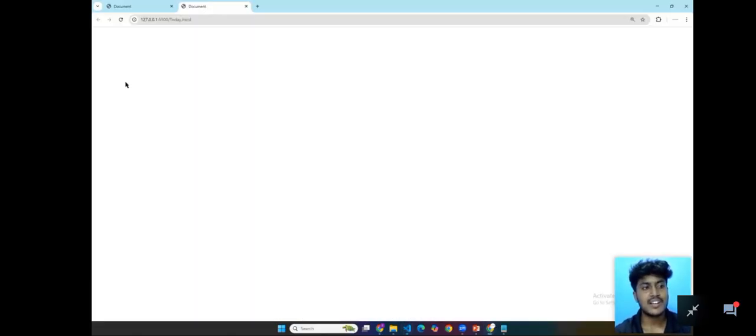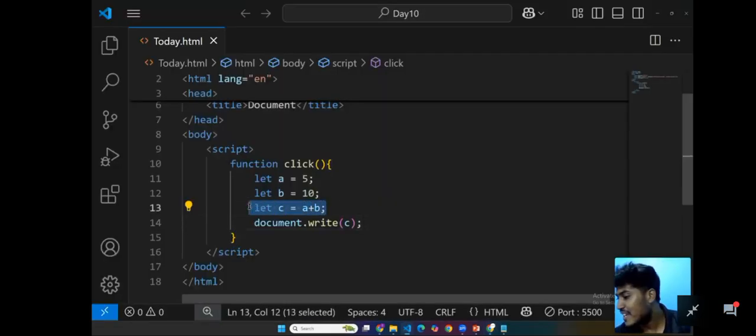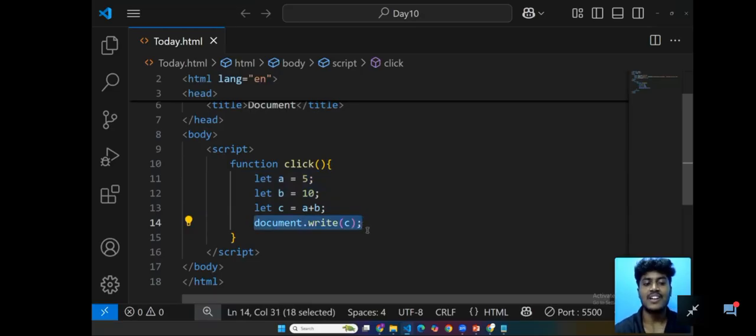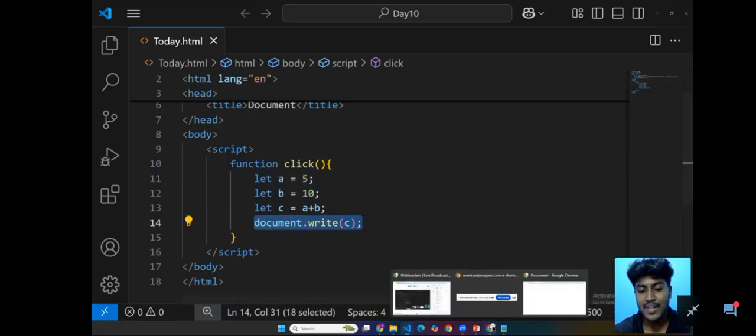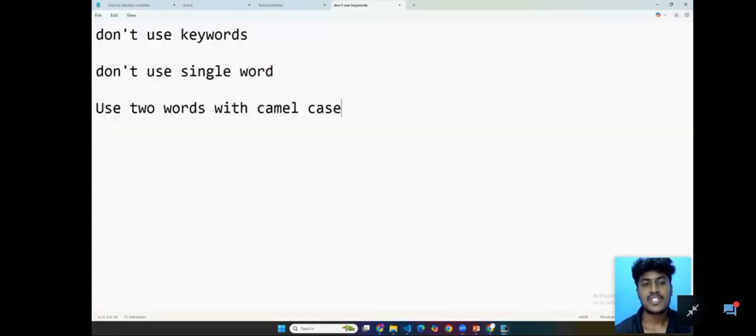Now see here, there is no output. So what is the answer? The answer is the value of c, a plus b. Just type the simple mathematical answer in your chat box. I provided document dot write c, but in our document there is no 15. Why? Because first of all,